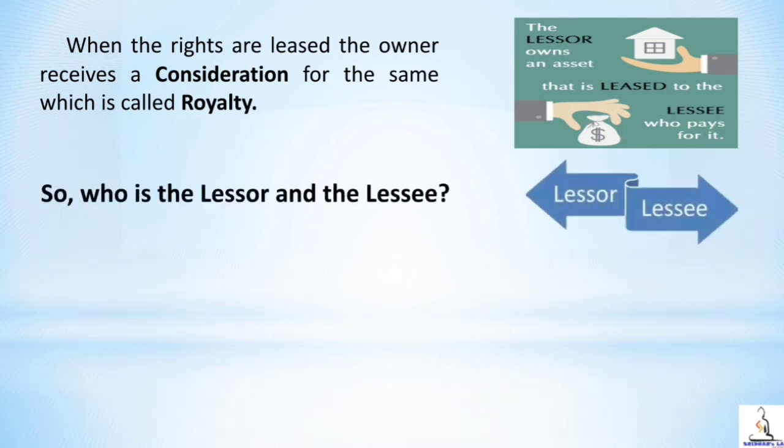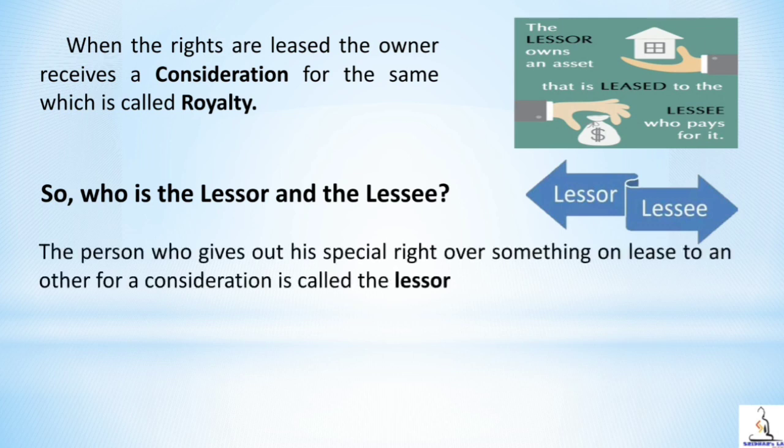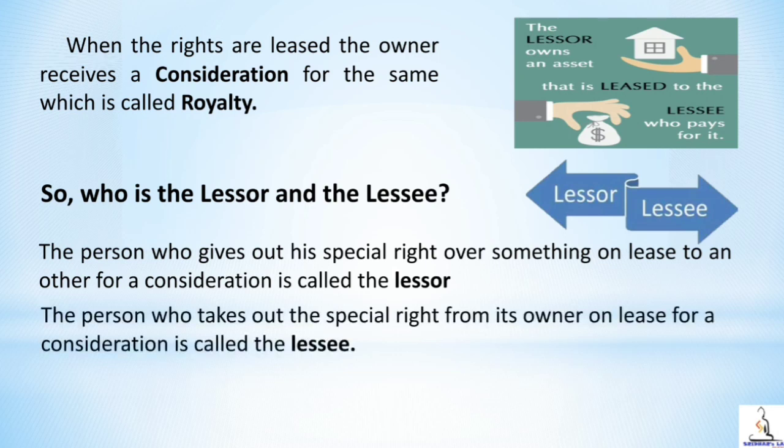Now let us understand who is lessor and who is lessee. The person who gives out special right over something on lease to another person for a consideration is called lessor. The person who takes out the special right from its owner on lease for a consideration is called lessee. Let us take an example of author and the publisher.